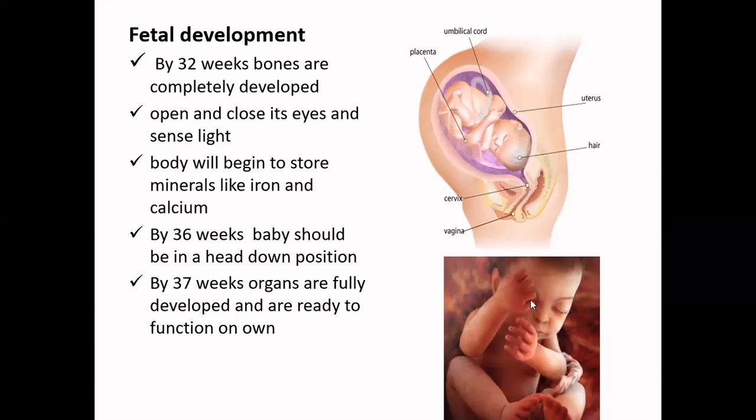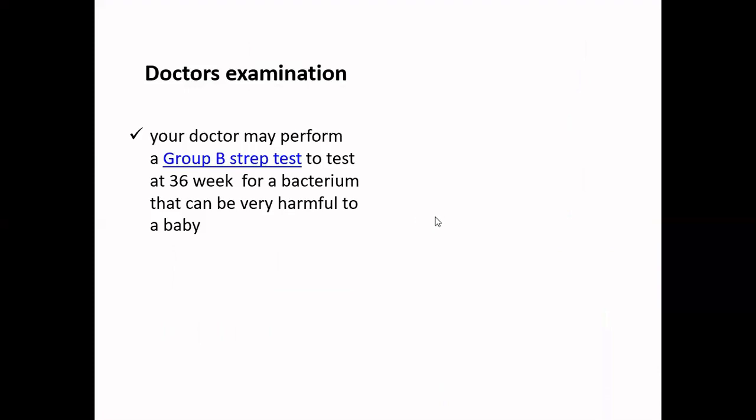Now, having understood what happens in the first three trimester phases, let us go to the last phase, that is the labor phase. Before that, let us also see what kind of examinations the doctor can do in this phase. So your doctor may perform a group B strep test, which is basically done at 36 weeks to find out if there are any bacterial infections that can harm the baby during its birth.